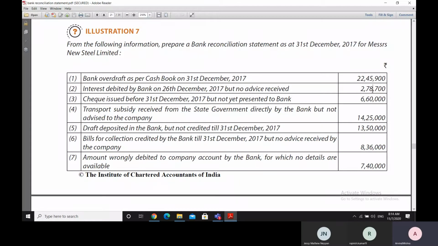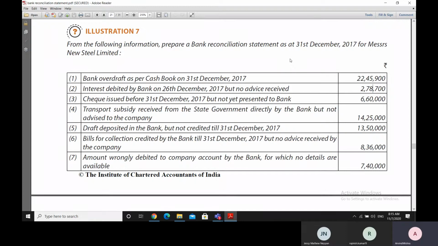And today, that is on 7th of November 2020, morning, we are going to start with Bank Reconciliation Statement Part 5 of the Bookkeeping and Account series of our webinars. So we'll start with illustration 7 of our document on bank reconciliation statement.